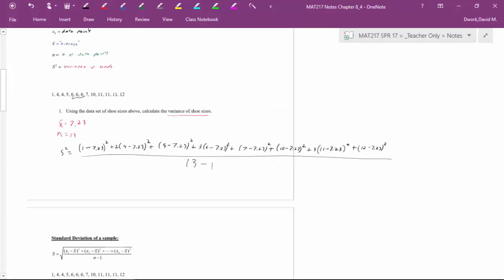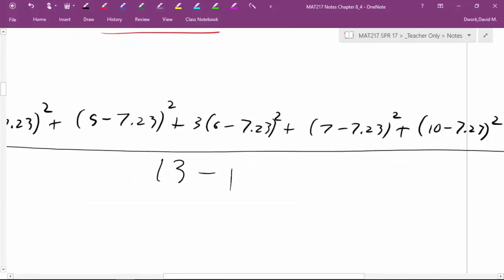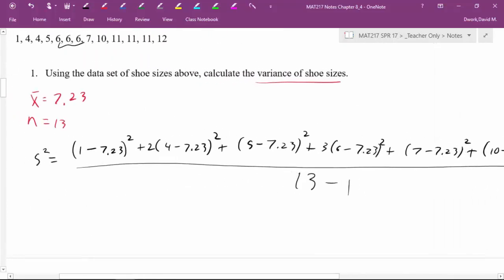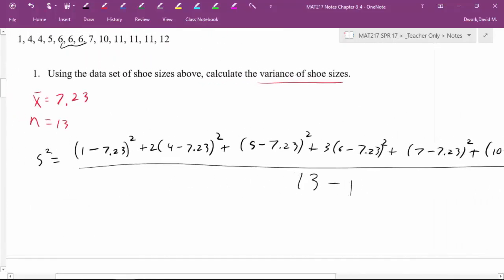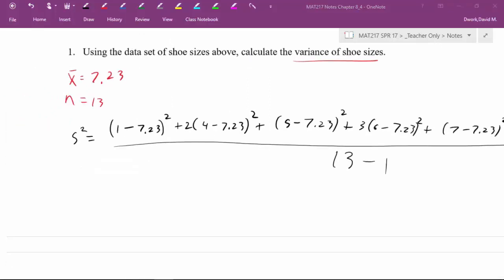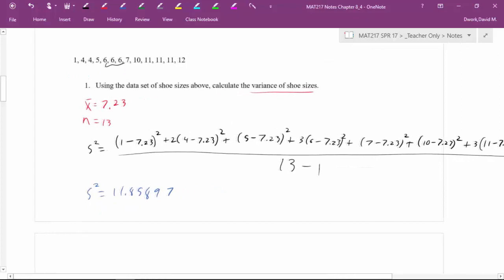Now let's calculate. Pause the video, do all this by hand, and we're going to cry a little bit, but let's get it done. I just did it in my calculator, and I got s squared is equal to 11.85897-ish. Now I'm going to tell you the truth: I cheated. I used my calculator, and that's what I'm going to show you how to do now. But this is how you would do it if you didn't use a calculator.